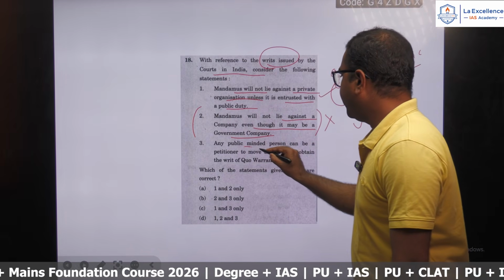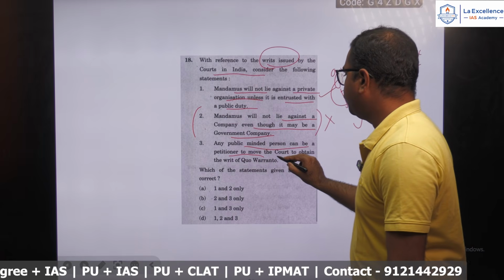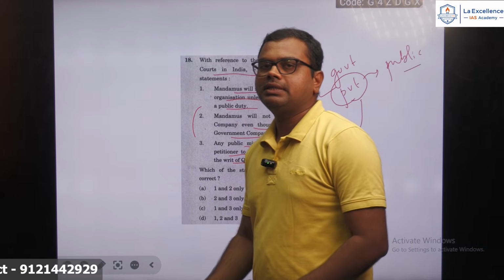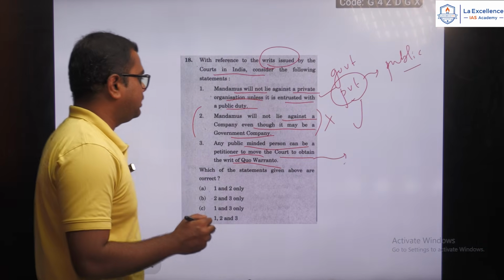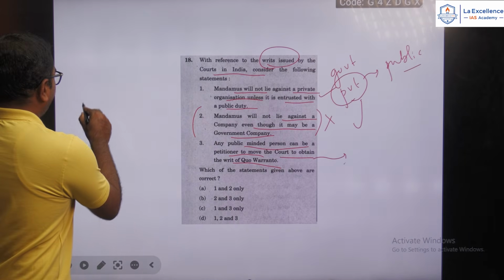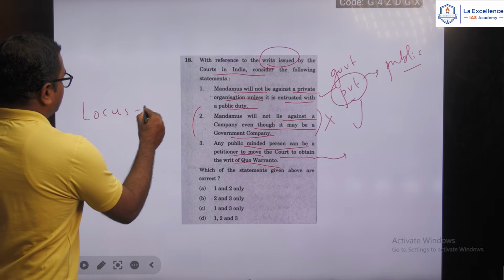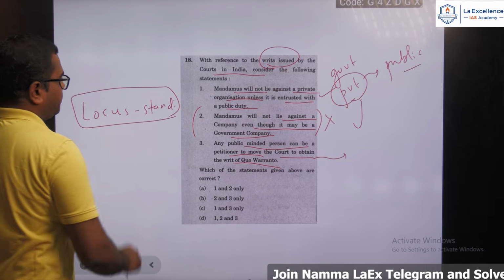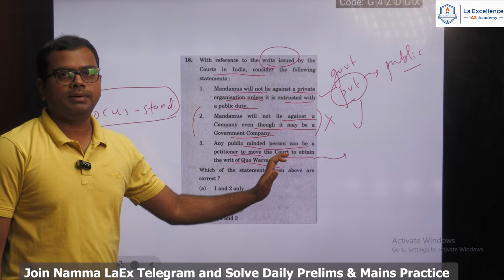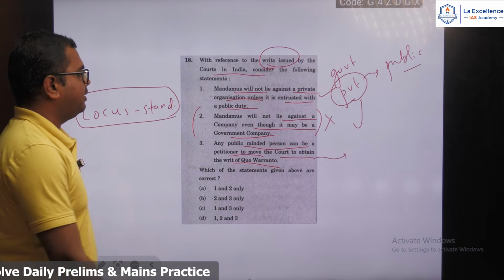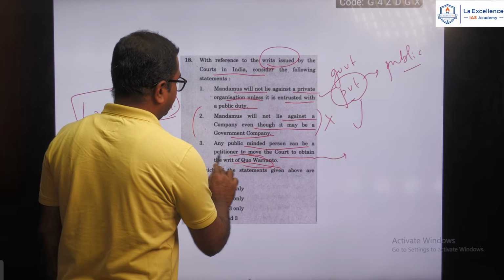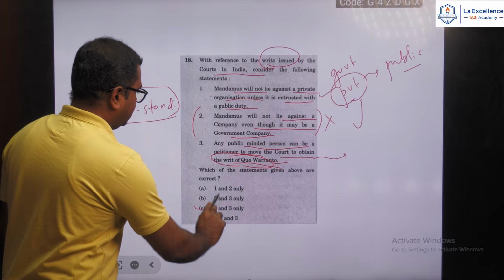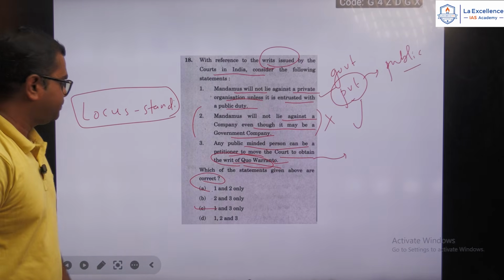Then, any public-minded person can be a petitioner to move the court to obtain the writ of quo warranto. Here you should remember that in the writ of quo warranto there is no need of locus standi. There is a relaxation with respect to locus standi. That means it is not just the person who is affected, but any public-spirited person can go to the court and obtain the writ of quo warranto. So thus 1 and 3 will be the correct options.